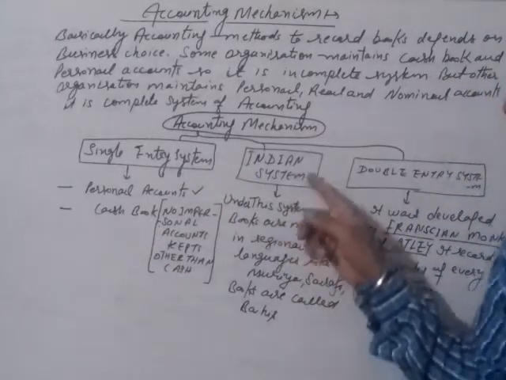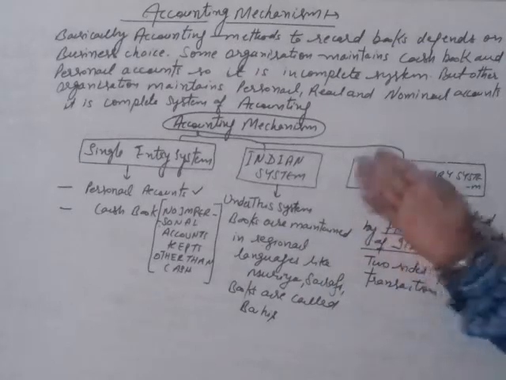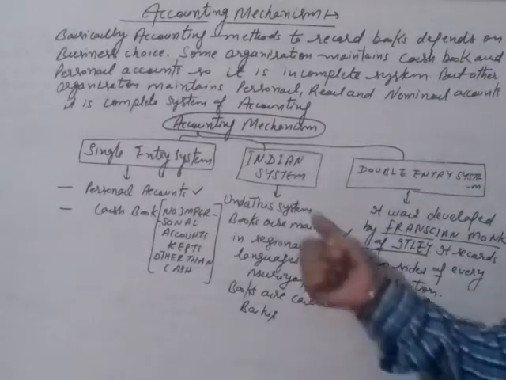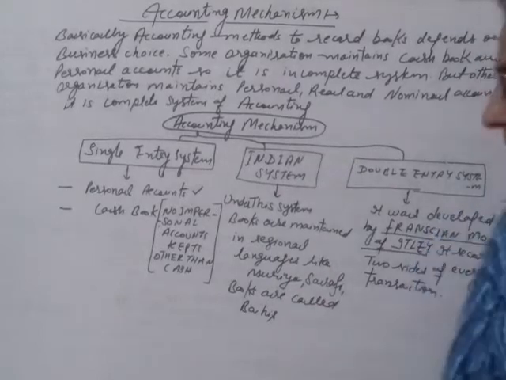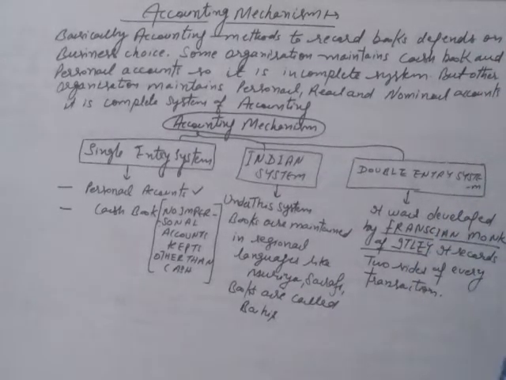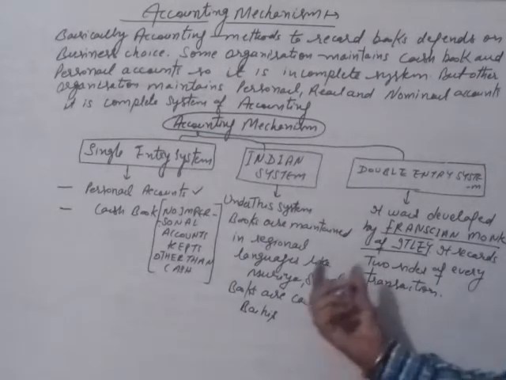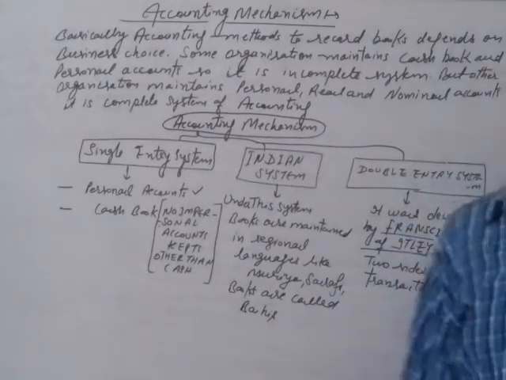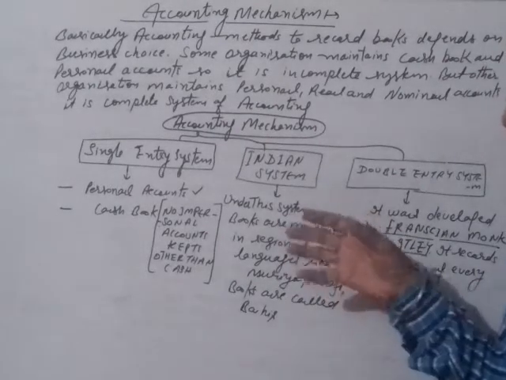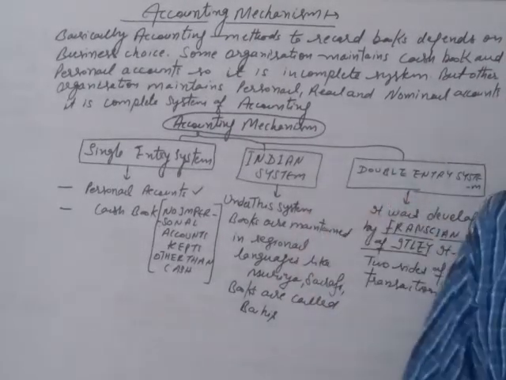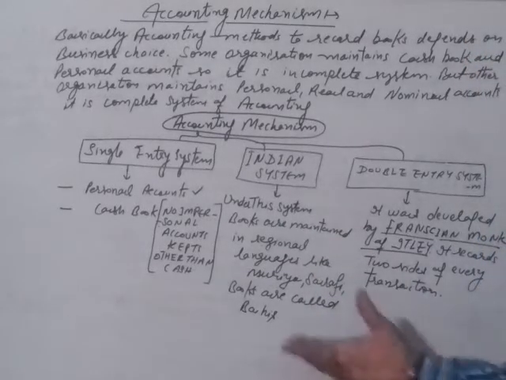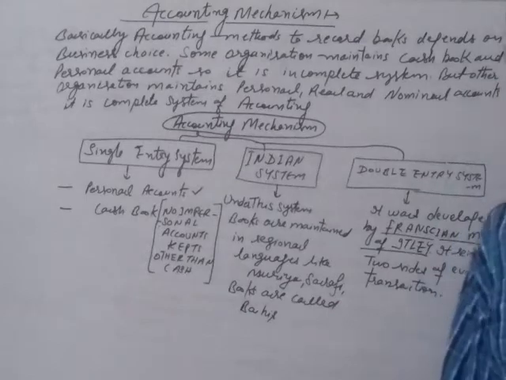Next, we will talk about the Indian system. So this system is basically a very old system. Under this system, books are maintained in the regional language like Murya and Sarafi. These two languages are mere examples. Under this system, books are maintained according to the regional language, right? And the books are called Bahis.